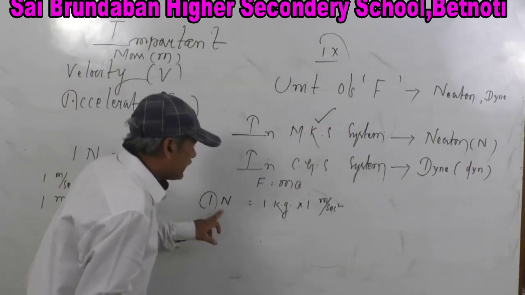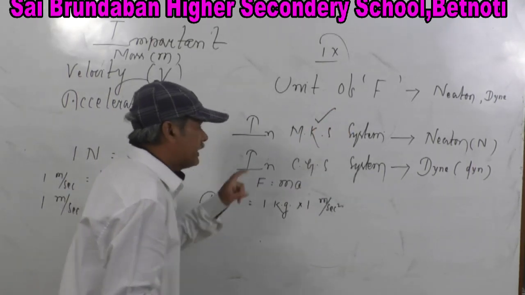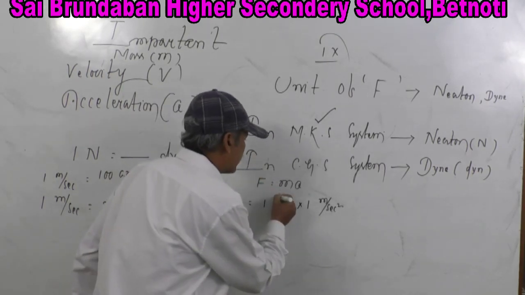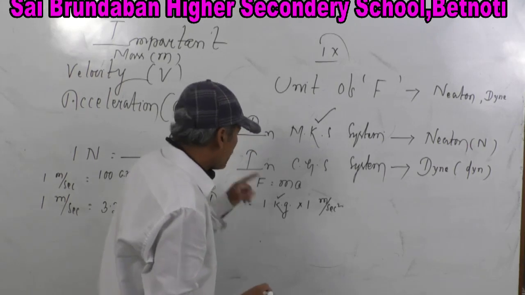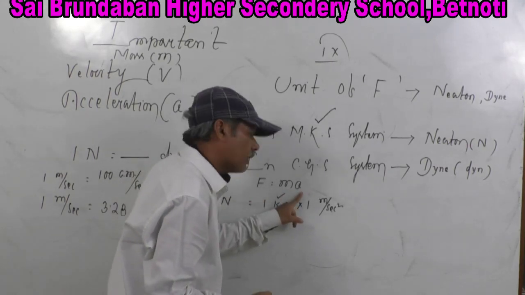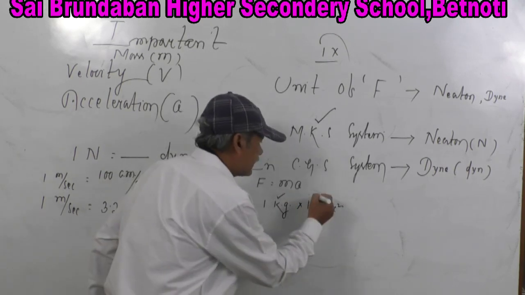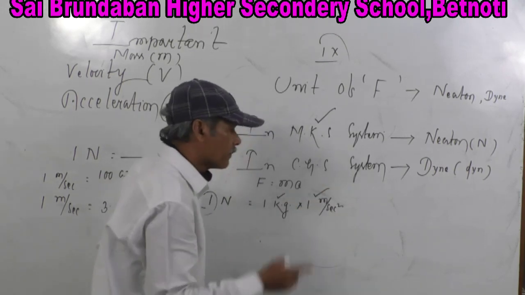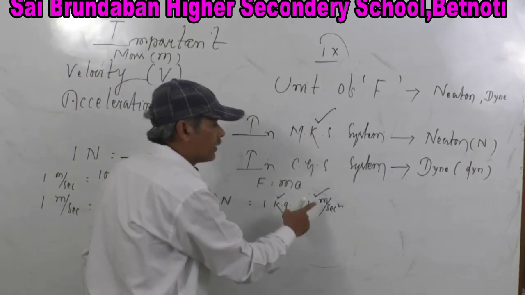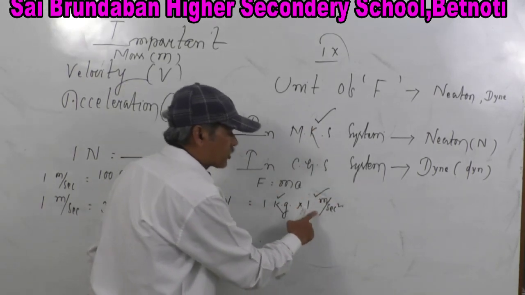If it is MK system, then the mass will also be in MK system, 1 kg. The acceleration also will be in MK system, yes, it is 1 meter per second square, because the unit of acceleration, as I have stated earlier, in MK system is meter per second square.